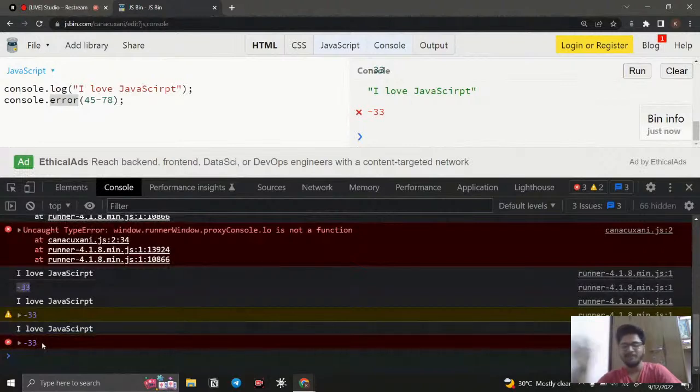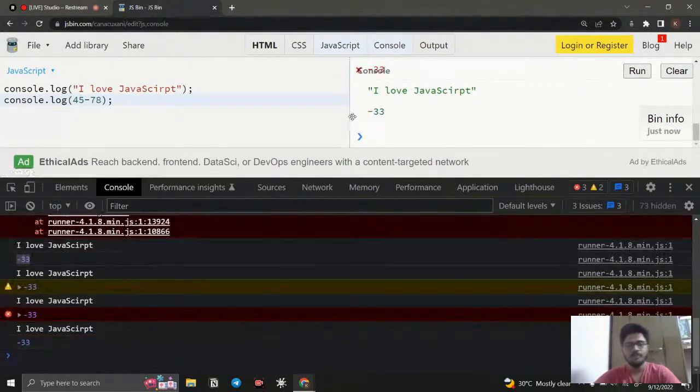Okay, it is like manually throwing an error, but by default we will get an error like this. So these are all the methods. Mostly we are going to use console.log, and apart from log, warn and error, we have table, so many things. Right now it is more than enough to understand what console.log is.